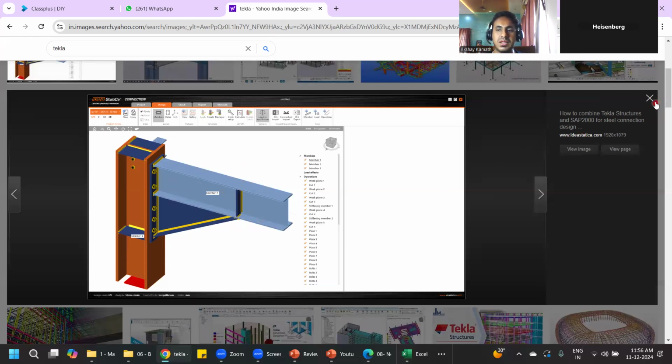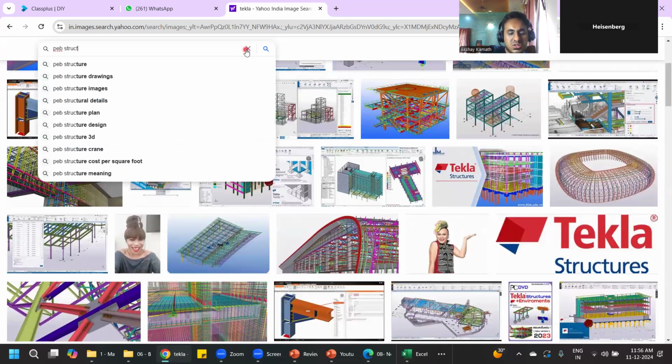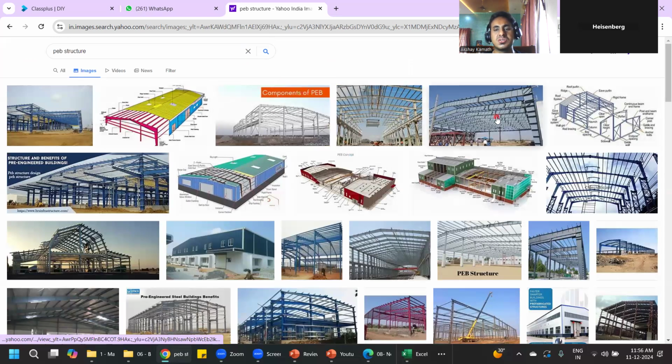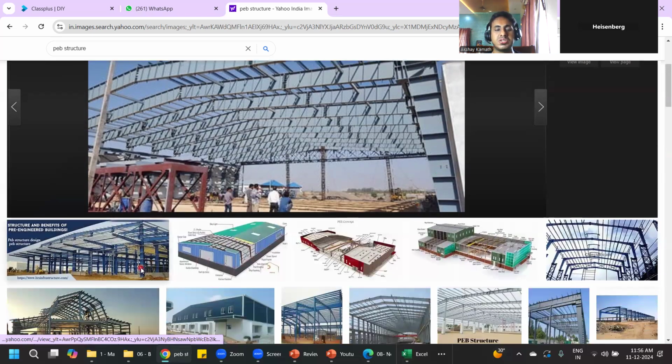Okay, sir. Okay, like what is steel structure? These are your steel structures. I'll put on PEB structure, PEB structure. So that course is also covered in my course. These are your steel structures. We call this a rafter. This is called a column. Now, right now you're seeing the site images. But if you want to see the model, then you have to use Tekla to create such kind of models and all. Tekla software can be used for creating such kind of models.